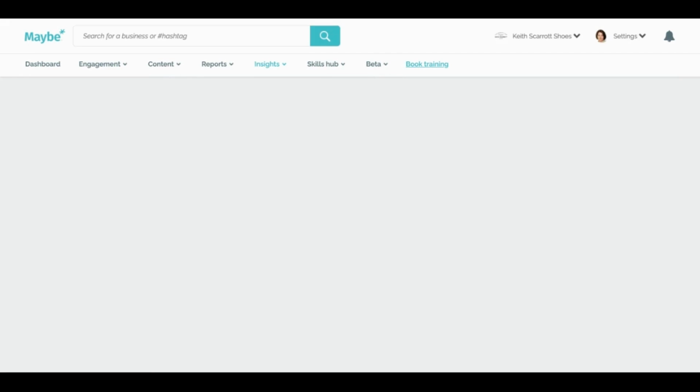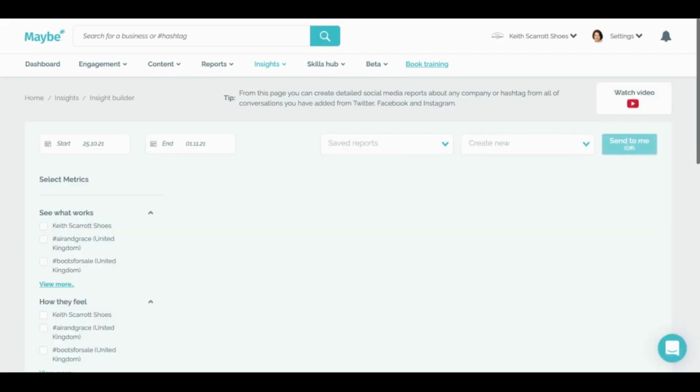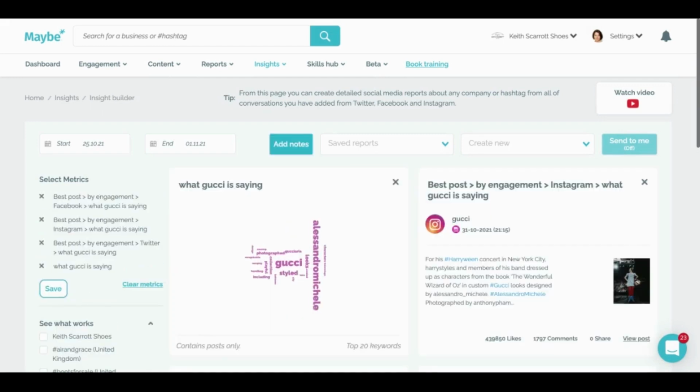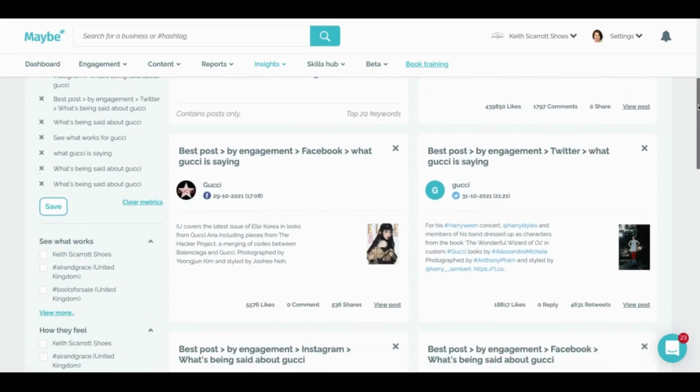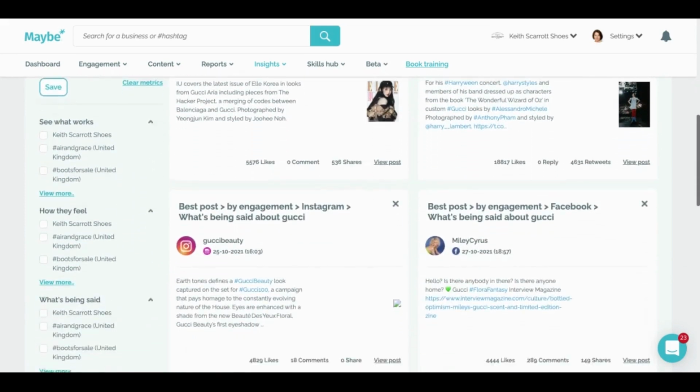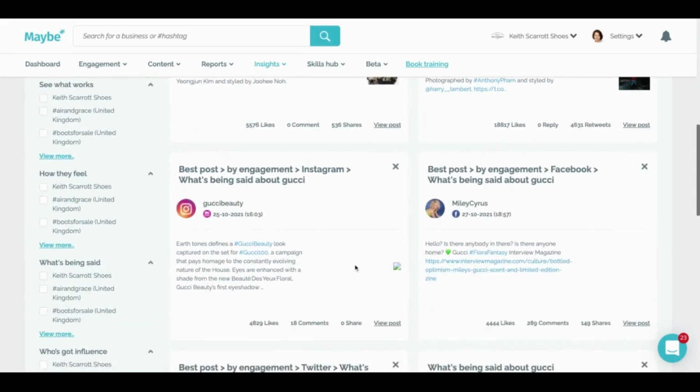I mean, whether you're the largest in the land, but particularly if you're the smallest in the land, being able to basically look at what best brands are doing is one of the fastest ways to increase performance. So here she can see in detail what Gucci is saying. She can see their best post. She can look at the engagement of both on their brands themselves, but also on what other people are saying